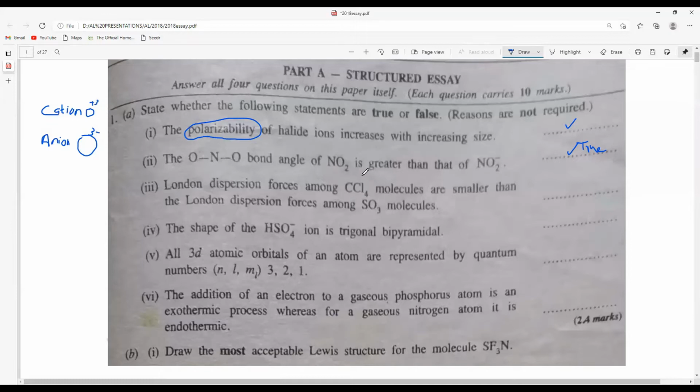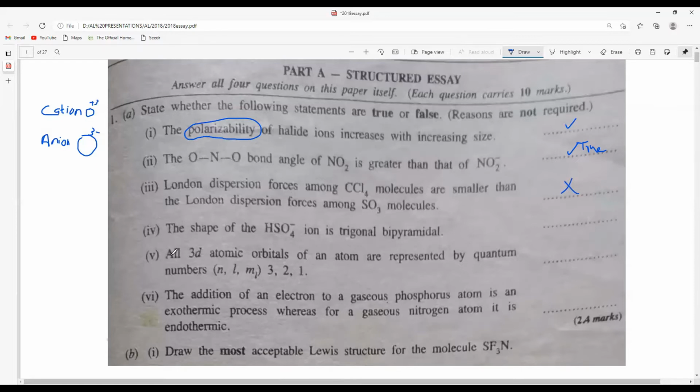Since it is tetrahedral, you can change its electron cloud within the bonds using one of the other molecules, because of its higher number of bonds: here there are 3, there are 4, and the spatial arrangement is very efficient to give a nice London dispersion force. So CCl4 will have a higher London dispersion force than SO3. So this is false.